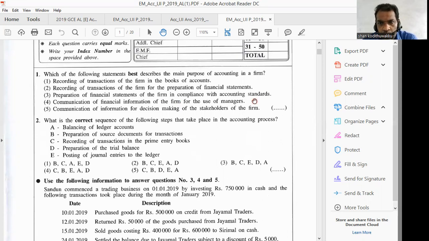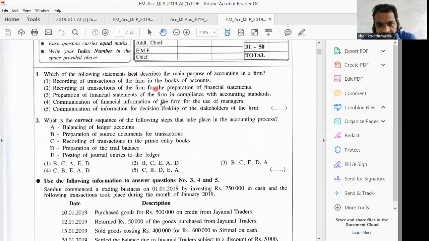Therefore, we have to select what is best described. When it comes to answer number 5, communication of information for decision making of the stakeholders of the firm. Stakeholders are the people who have an interest in the company. They are ready to use financial statements of the company and take their decisions. You are given the bold word best.